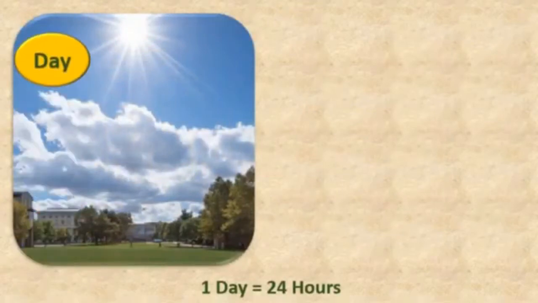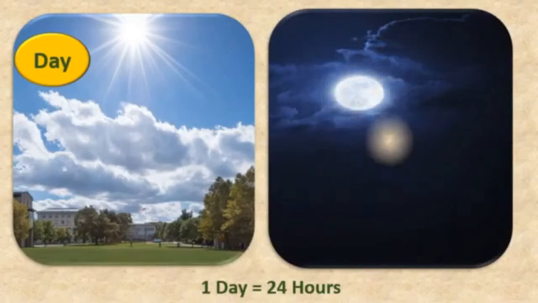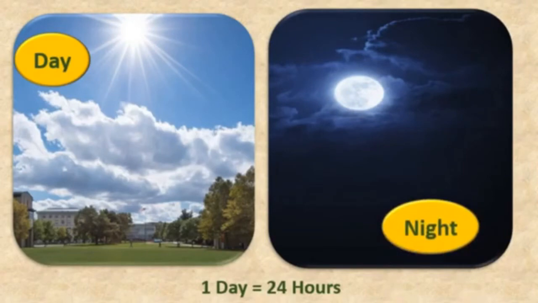Yes, students, this period of time that the earth takes to complete one rotation is called a day. A day has two parts, daytime and nighttime, or simply we can say day and night. For the purpose of measuring time, we divide the whole day into 24 hours, each of which is called an hour.